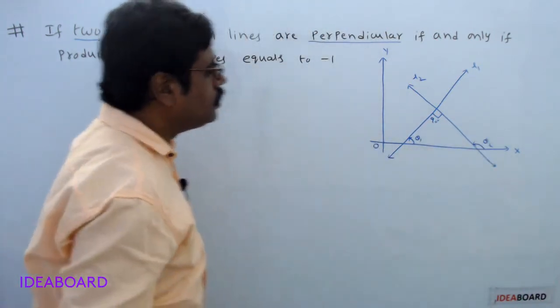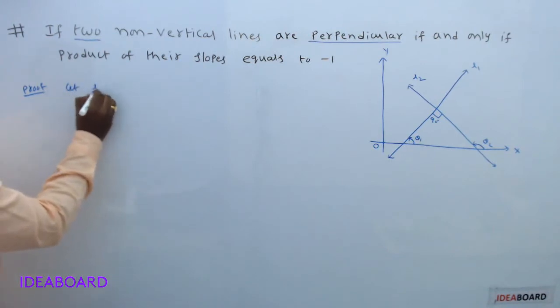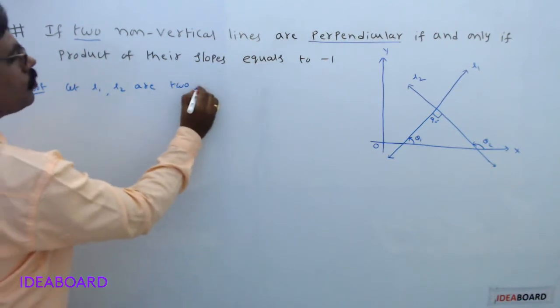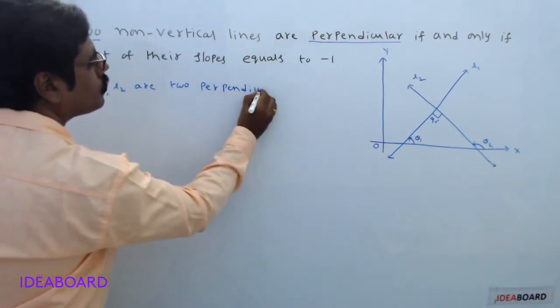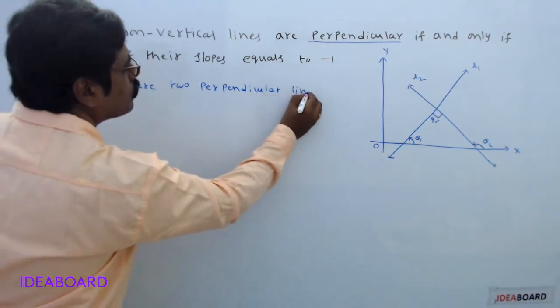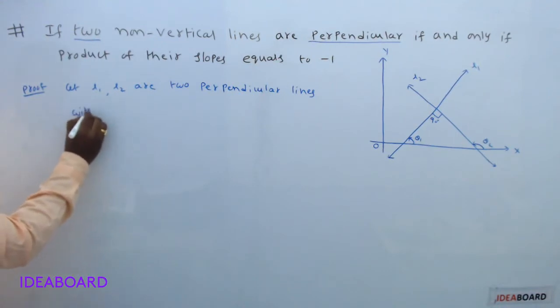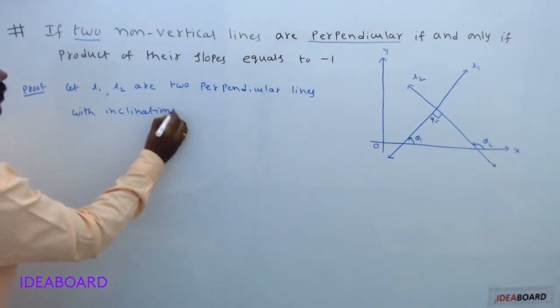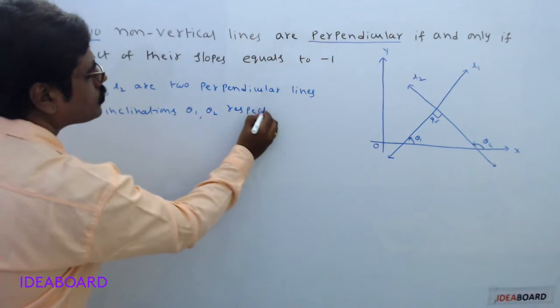Now use that condition. So initially, what is your assumption? Let L1, L2 be two perpendicular lines with inclinations theta 1, theta 2 respectively.